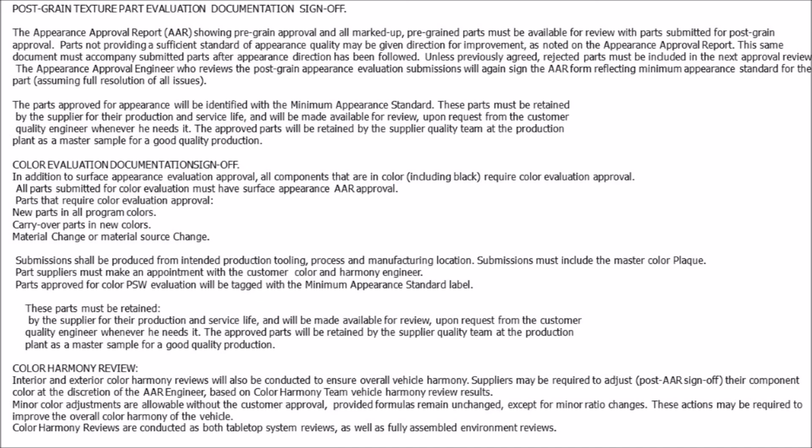These parts must be retained by the supplier for their production and service life, and will be made available for review, upon request from the customer quality engineer whenever he needs it. The approved parts will be retained by the supplier quality team at the production plant as a master sample for a good quality production.